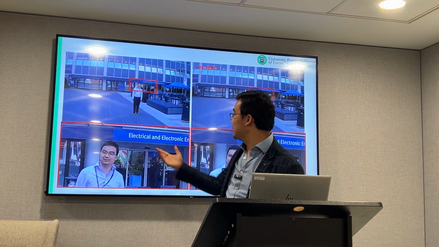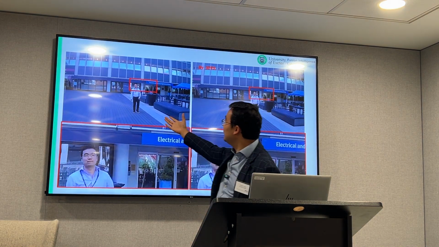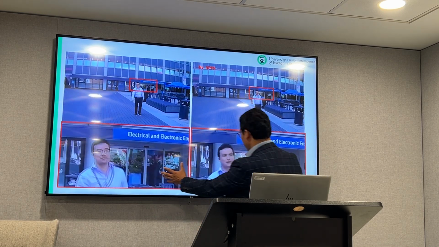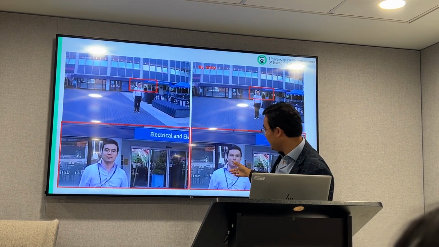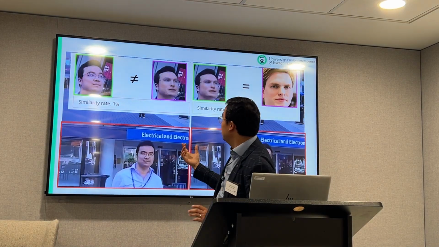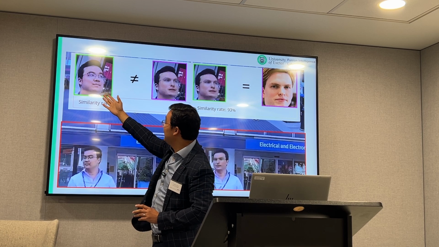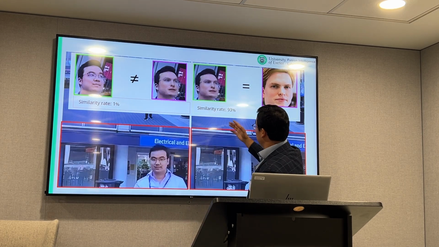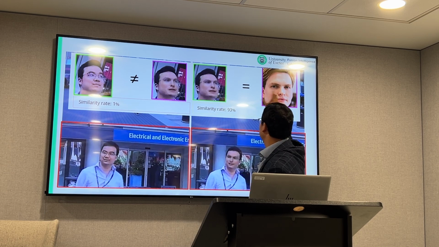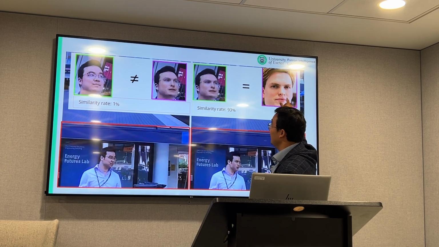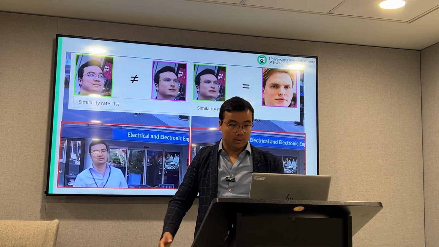This is the result, and this is me. We captured the original video and did the face swapping. As you can see from the zoomed-in result, the face is different. We did more tests: the similarity between my original face and the swapped face is very low, and the similarity between the swapped face and the source face is quite high, because we selected the face of this guy to do the face swapping.